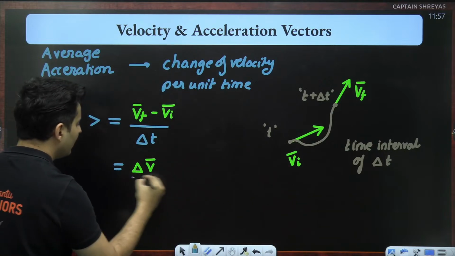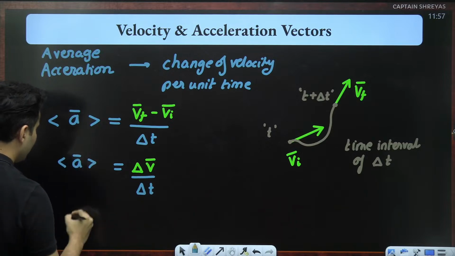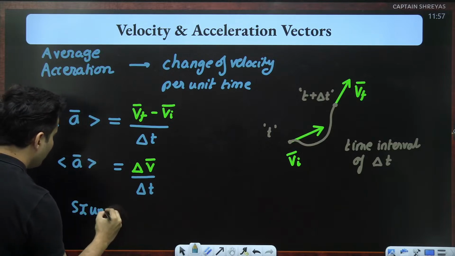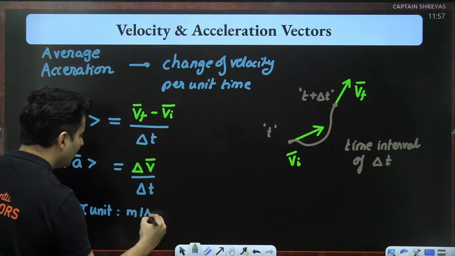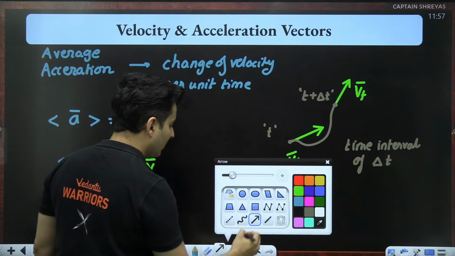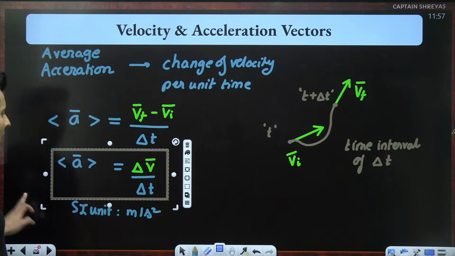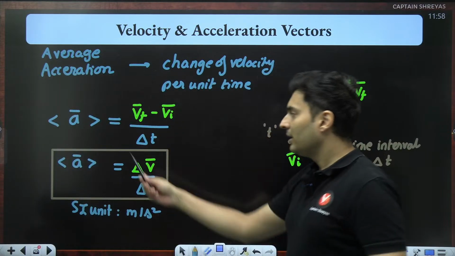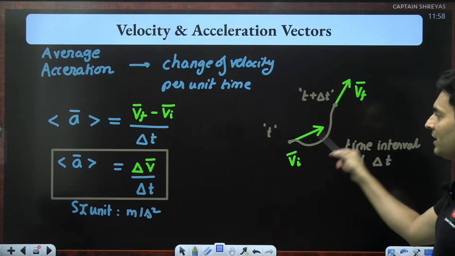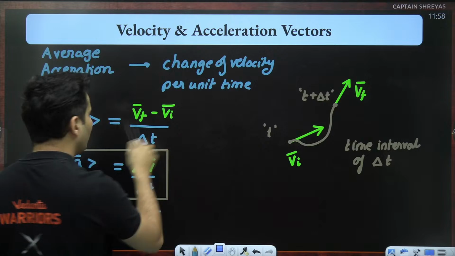So delta V by the time interval will give you the average acceleration. Obviously, the SI unit of average acceleration will be meters per second square. So it's a good time that we block this particular result. How quickly the velocity changed in some time interval will give me the average amount of acceleration in this particular time. You can also notice there is vector subtraction involved over here.